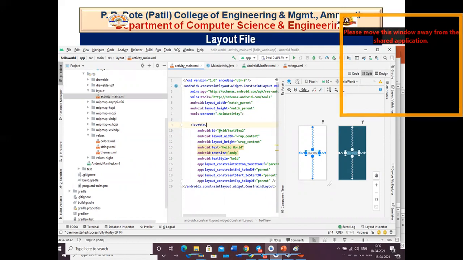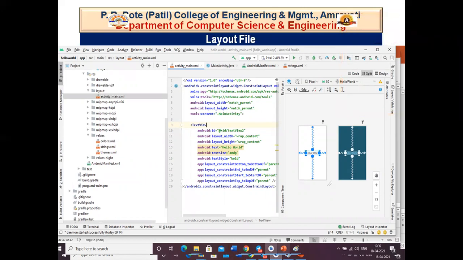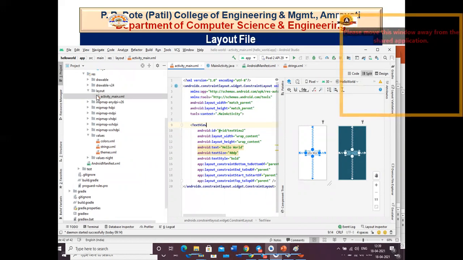Here is drawable. Drawables are the normal images that you have, like a background image that you took from the internet. Anything that is a static image component is in drawable. Then layout. Now what is layout? As we have already seen, there is an XML file named activity_main.xml. That XML file is in the layout folder.